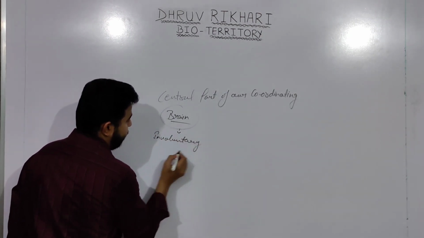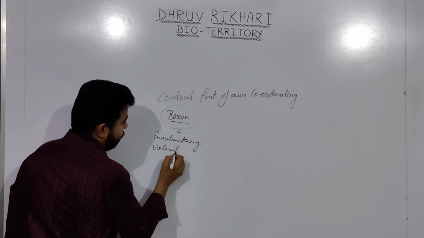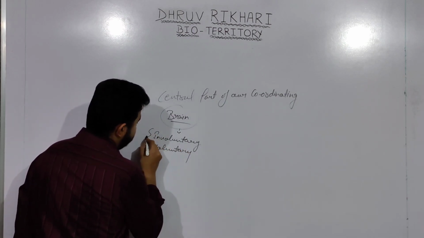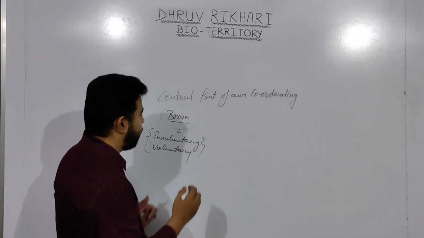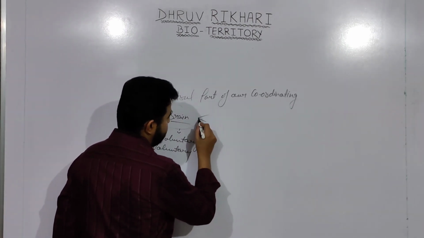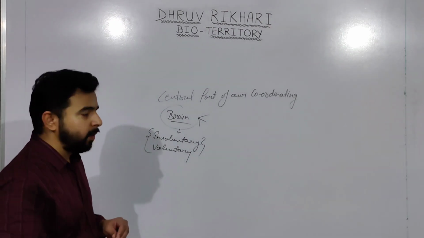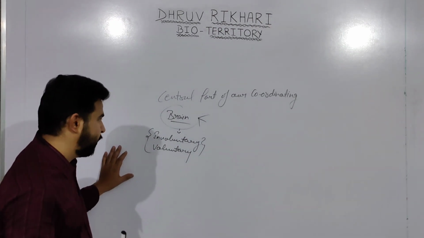How is it controlling these involuntary and voluntary actions? There are different regions which are responsible for conducting these functions, right?